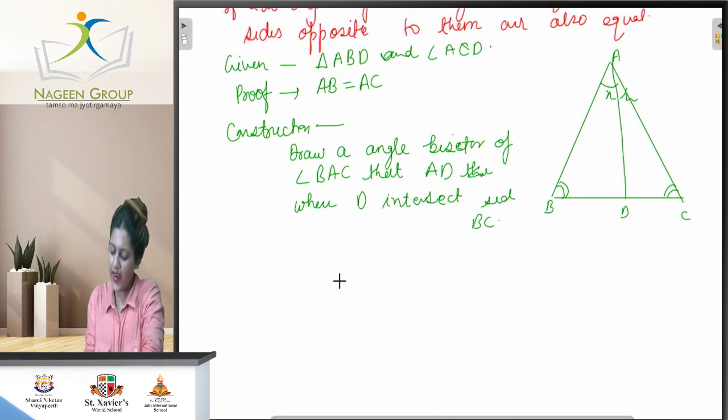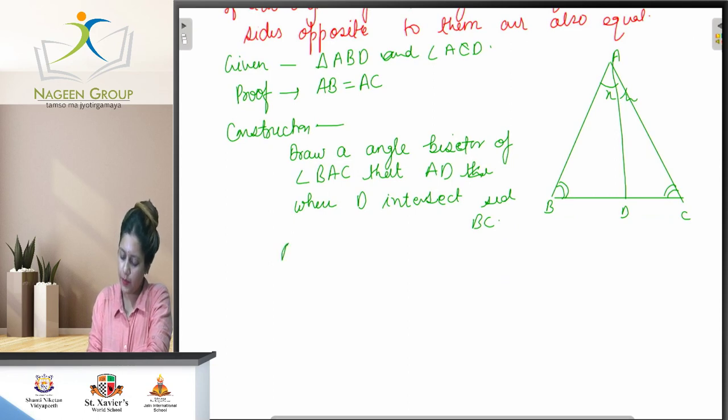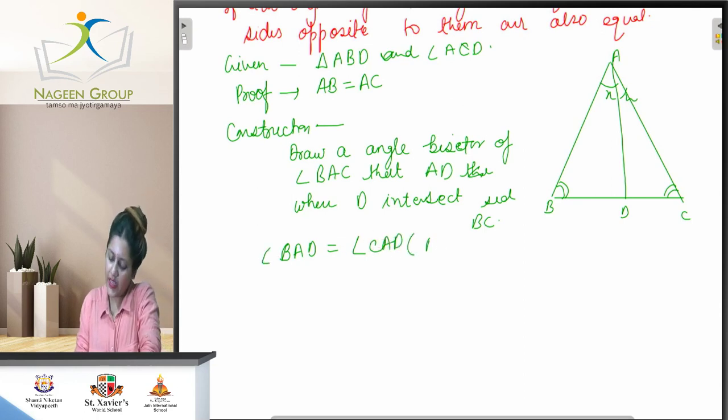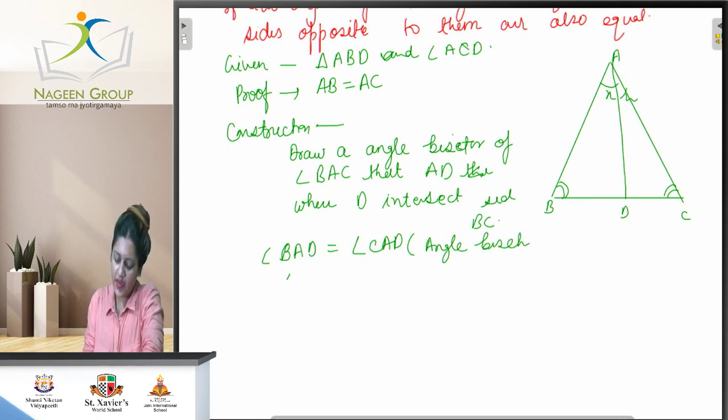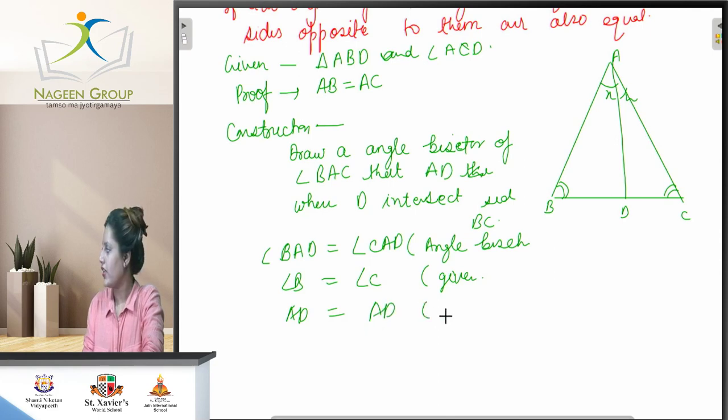So here angle BAD equals angle CAD, the angle bisector. Next one, angle B equals angle C, given, and AD equals AD. Why? It is a common arm.